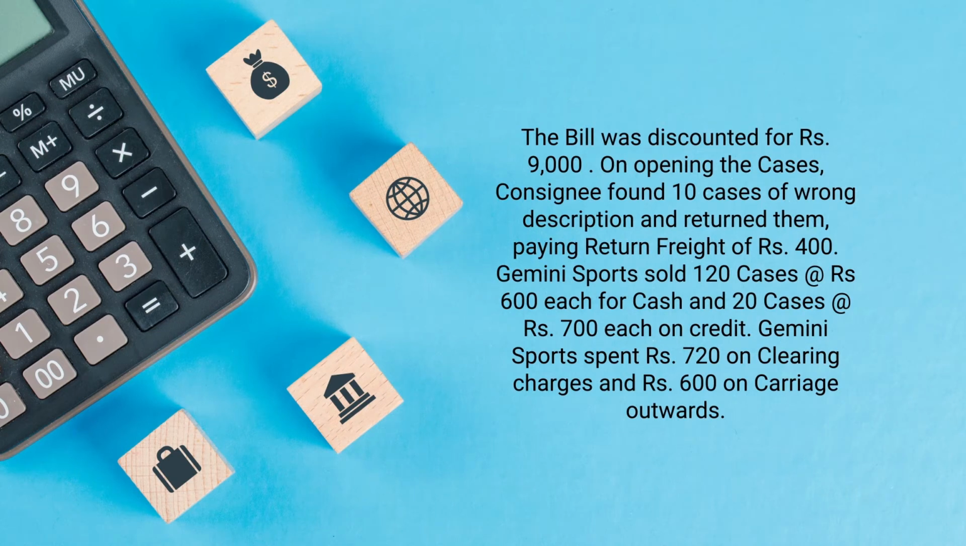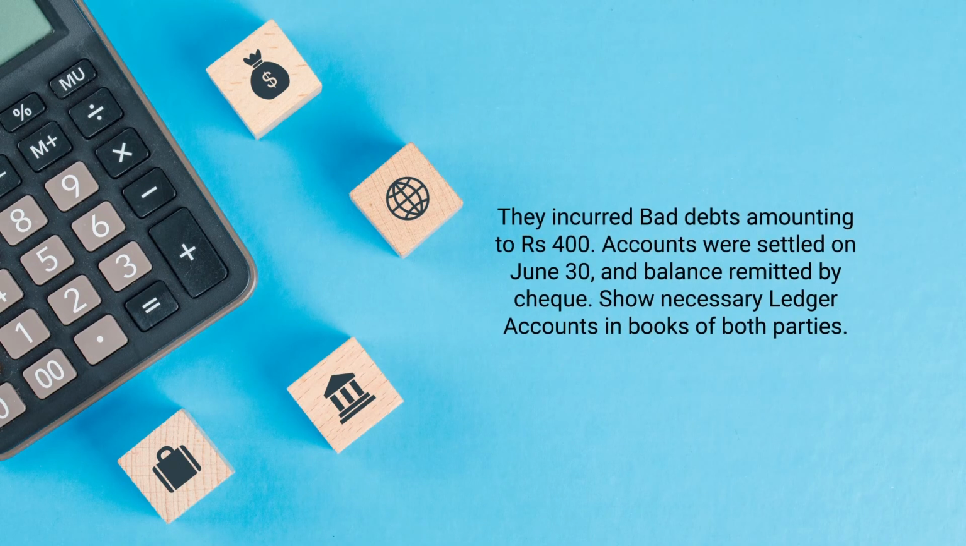Gemini Sports sold 120 cases at the rate of rupees 600 each for cash and 20 cases at the rate of rupees 700 each on credit. Gemini Sports spent rupees 720 on clearing charges and rupees 600 on carriage outward. They incurred bad debts amounting to rupees 400. Accounts were settled on June 30th and the balance was remitted by check. Show necessary ledger accounts in the books of both the parties.